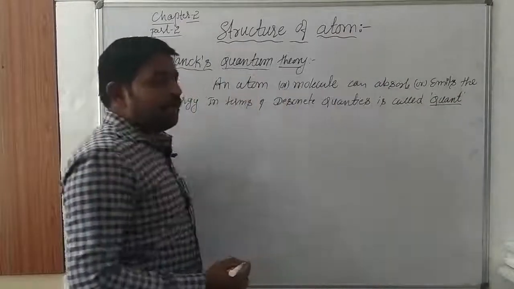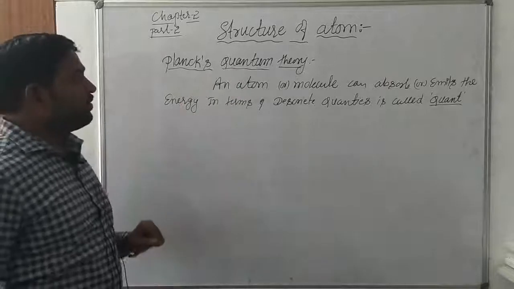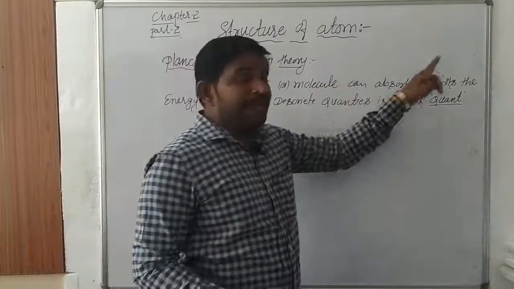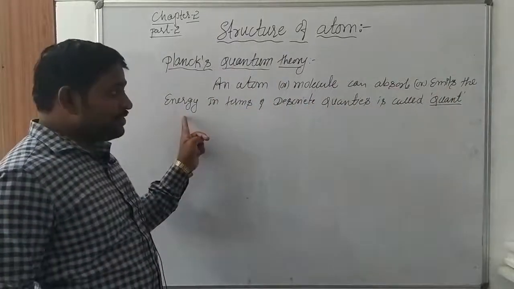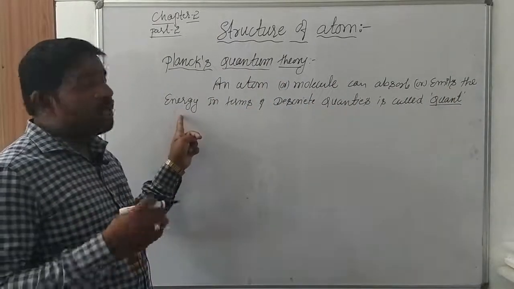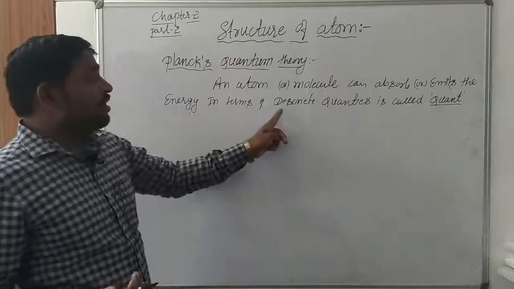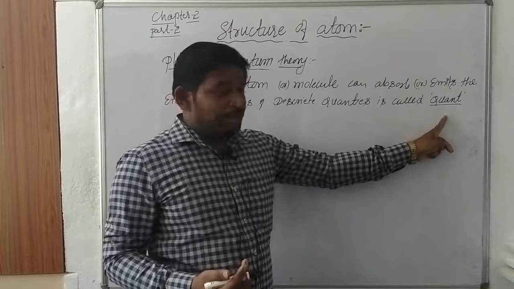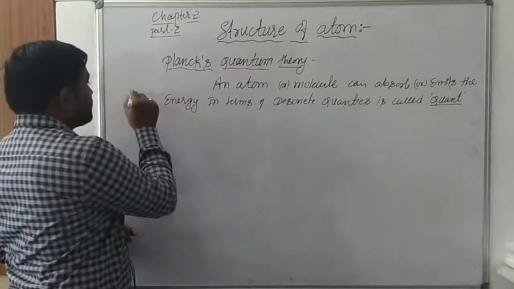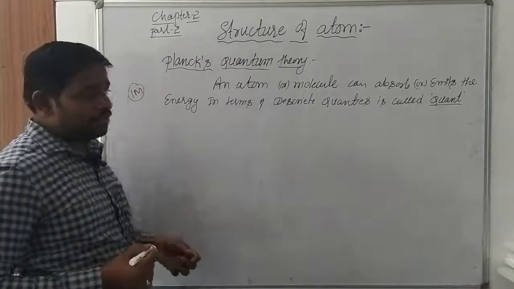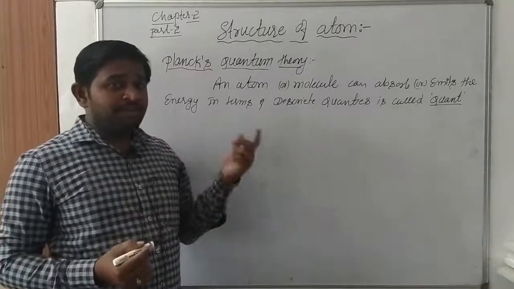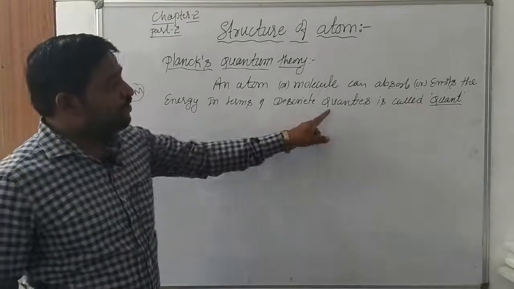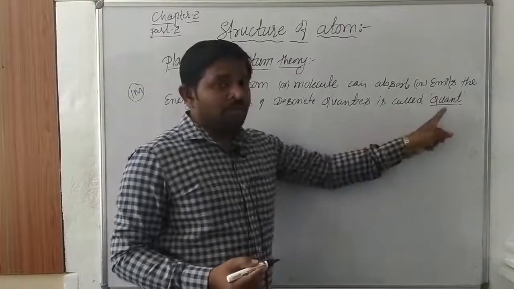So what do you mean by quanta in terms of Planck's quantum theory? It says that an atom or molecule can absorb or emit the energy. The energy can be absorbed or released in terms of discrete quantities, which is called quanta. This is a question which may be asked for 1 mark in the examination: what do you mean by quanta? Quantum of energy, packets of energy, or discrete quantities are called quanta.